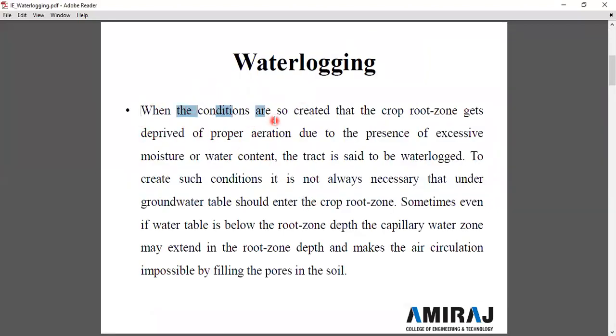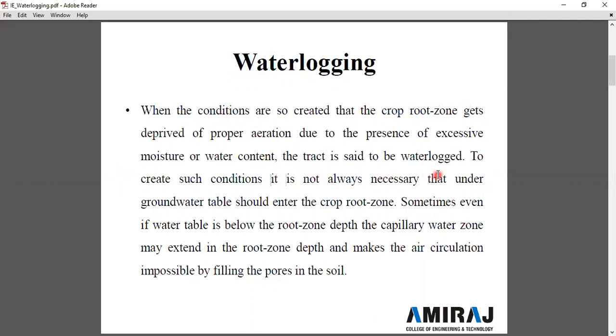When conditions are created so that the crop root zone is deprived of proper aeration due to the presence of excessive moisture or water content, the tract is said to be waterlogged. So when there is excessive moisture or water content in the field, no proper aeration occurs at the crop root zone, and that condition is called waterlogging.